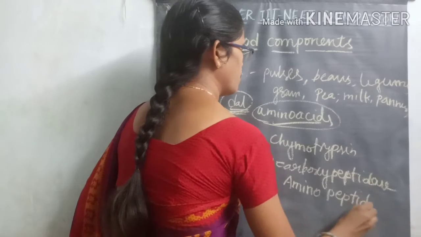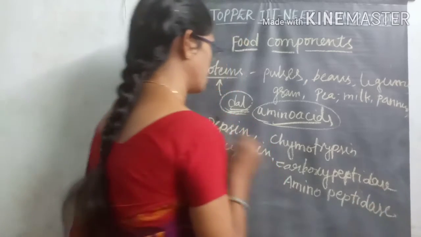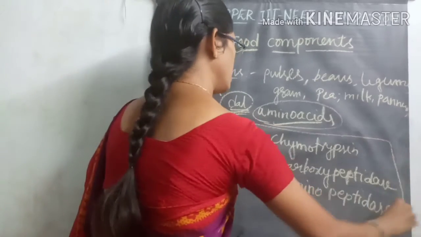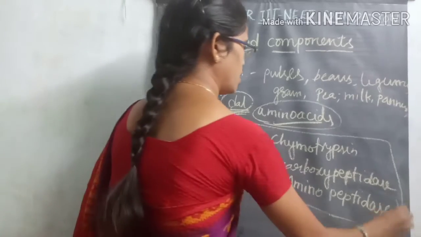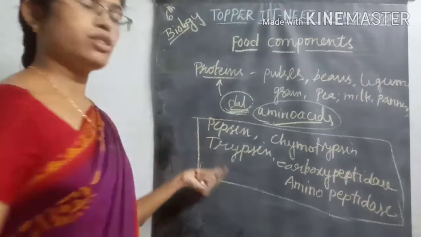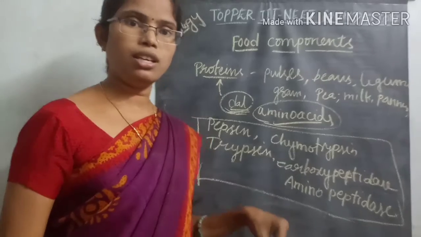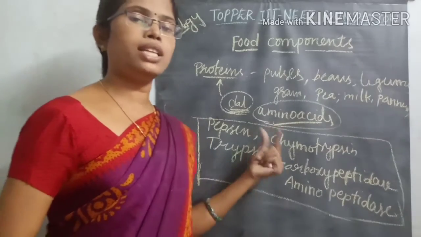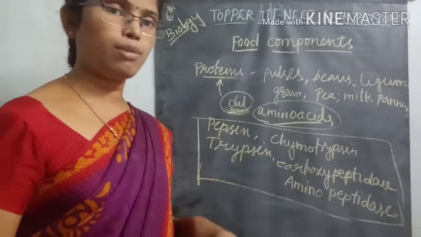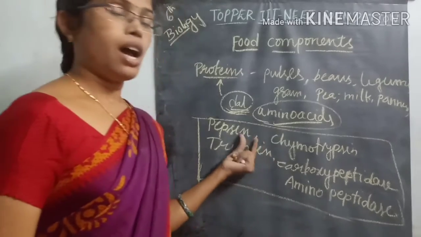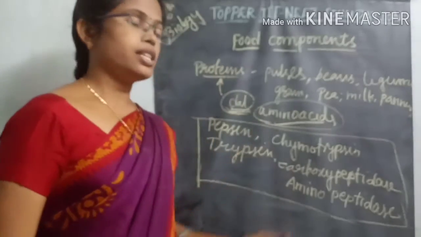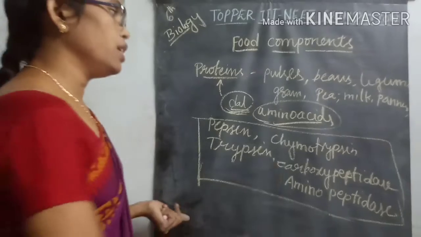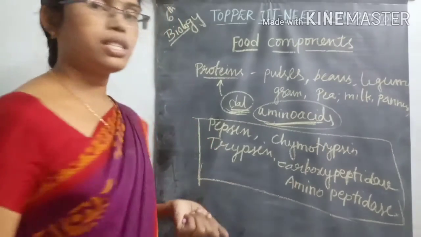These are some of the enzyme sources which are present in our body. After eating proteins as food materials, these enzymes act on those proteins and digest the protein into simple amino acid structures.